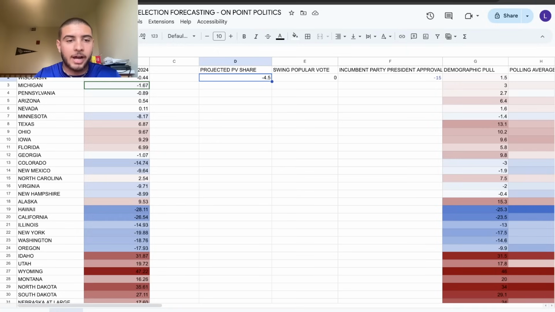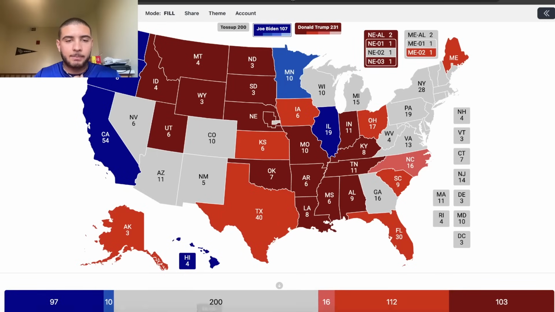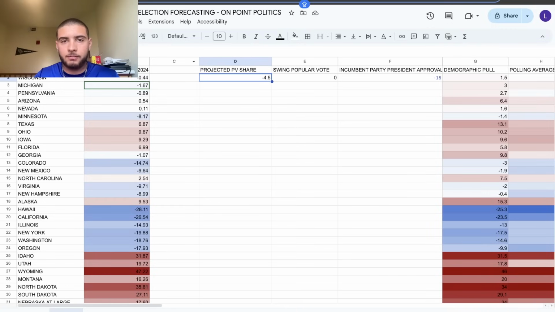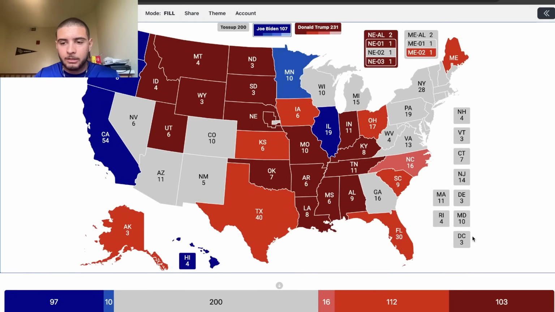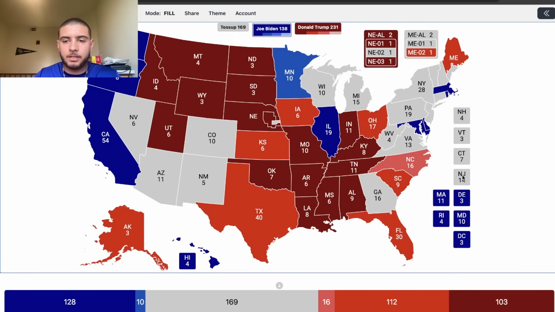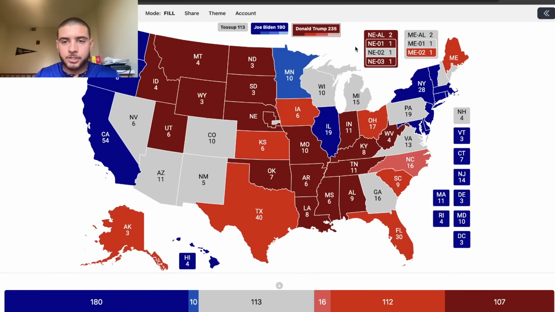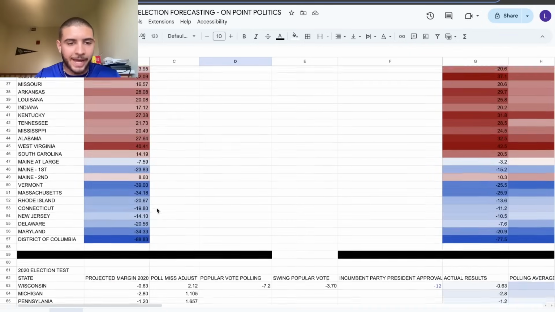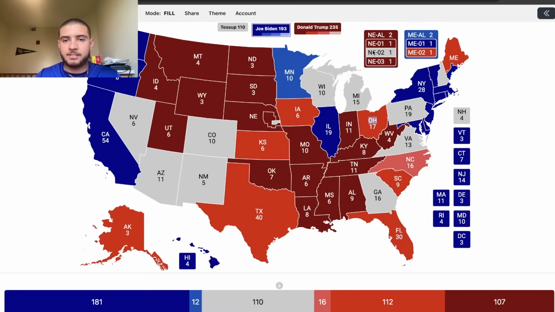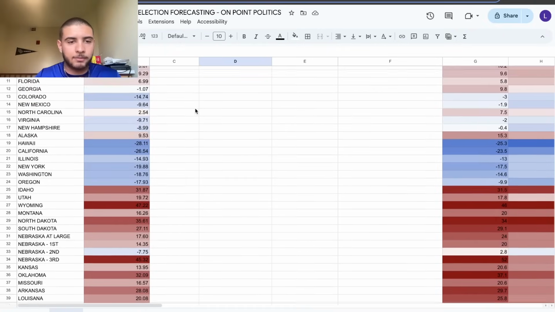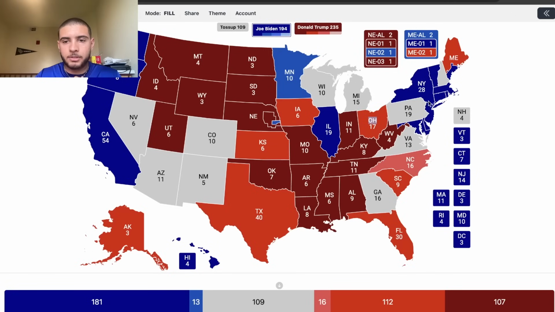Minnesota being more Democratic with the same popular vote as 2020 would make a lot of sense in my personal opinion. Illinois is safe. All these Democratic states would basically end up being safe. I mean, there's no reason for them to really be voting the way that they usually end up voting, or at least voting under a certain margin of victory. I think it would make complete sense. I think Maine is also a state that would end up going back into the likely column. Nebraska second would be more Democratic than before. New Hampshire would be more Democratic.